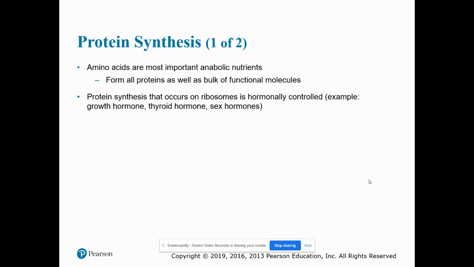Now we have protein synthesis. Amino acids are the most important anabolic nutrients. They form all the proteins as well as the bulk of functional molecules. Protein synthesis that occurs on ribosomes is hormonally controlled. For example, we have growth hormone, thyroid hormone, sex hormones.